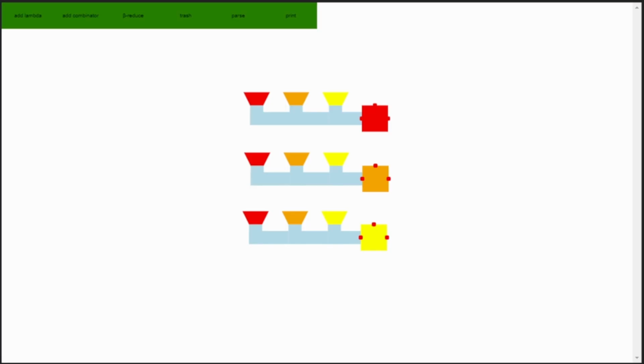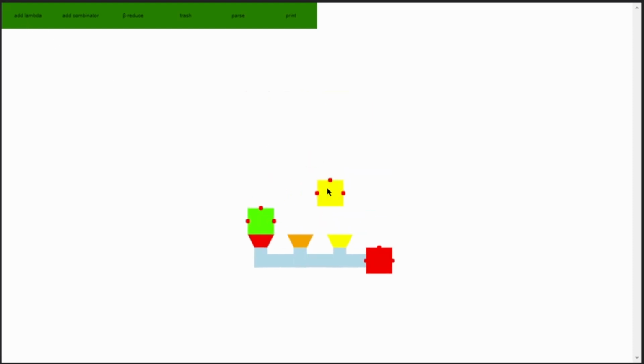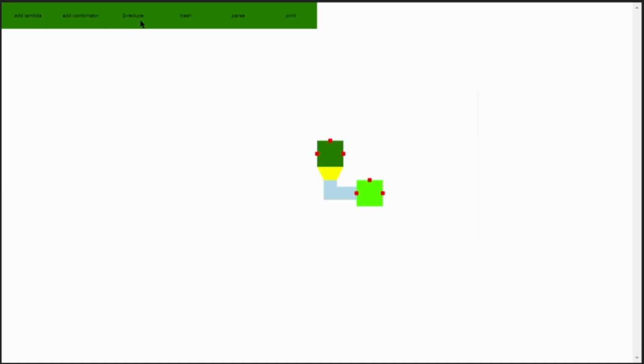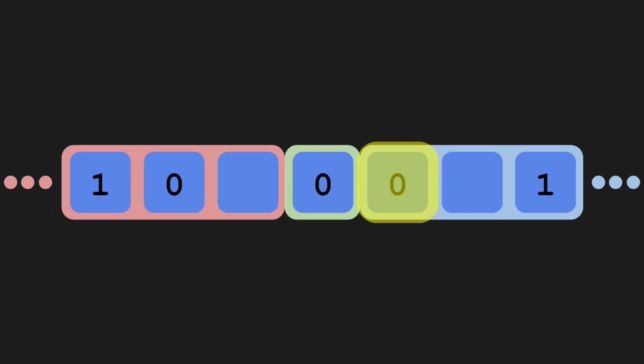Next, we have to figure out how to get and remove the first symbol in the right string. Remember how we defined the alphabet? Well, these symbols look a lot like true and false, but these ones can select from more than two inputs. Look, if we create three expressions and pass them into a symbol, it can select whichever expression corresponds to that symbol. Let's say somehow you got the first symbol to the right of the head.